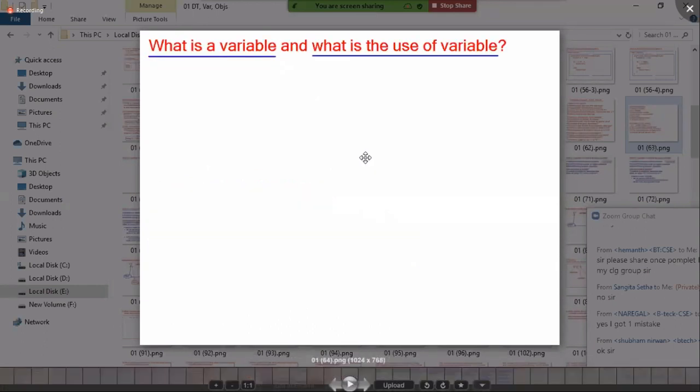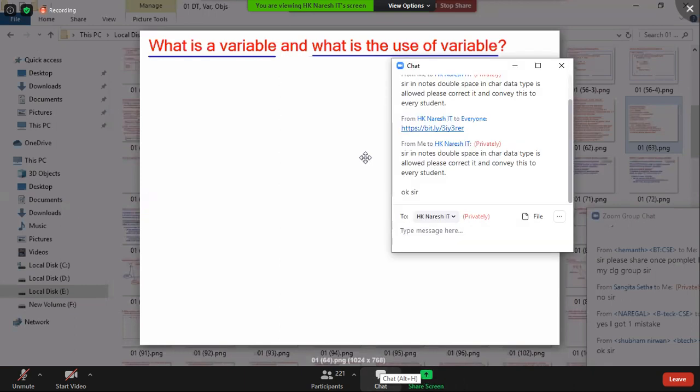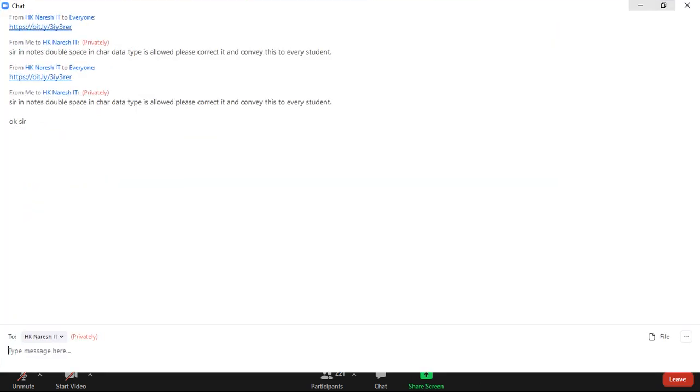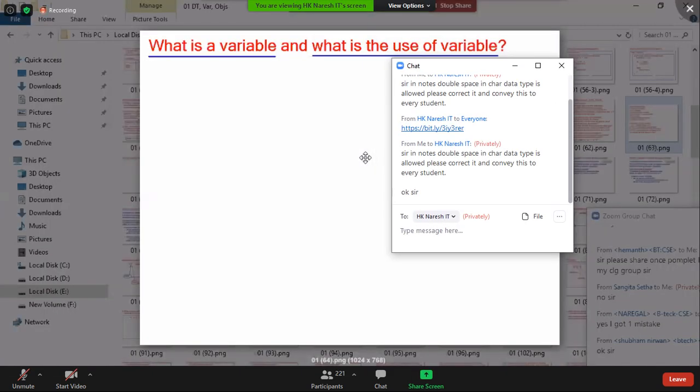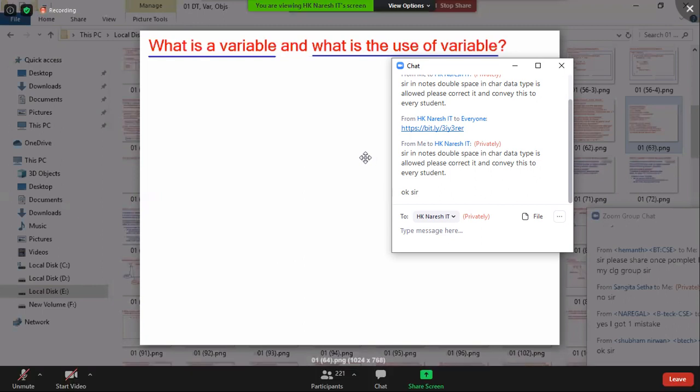What is a variable and what is the use of a variable? Come on, what is a variable? A variable is a memory. You can say a variable is a kind of bottle. It's a memory. What is the use of memory?